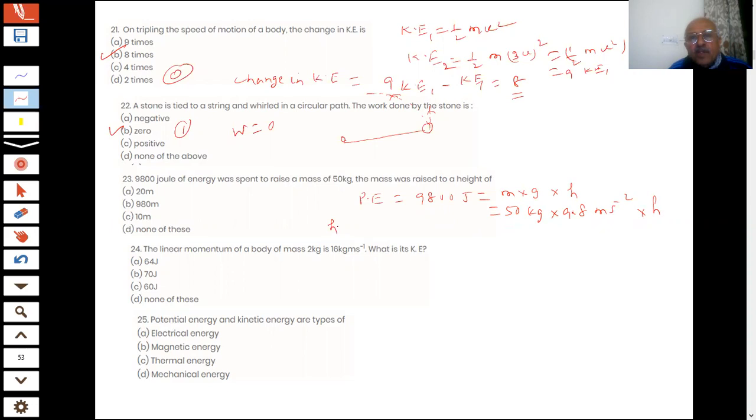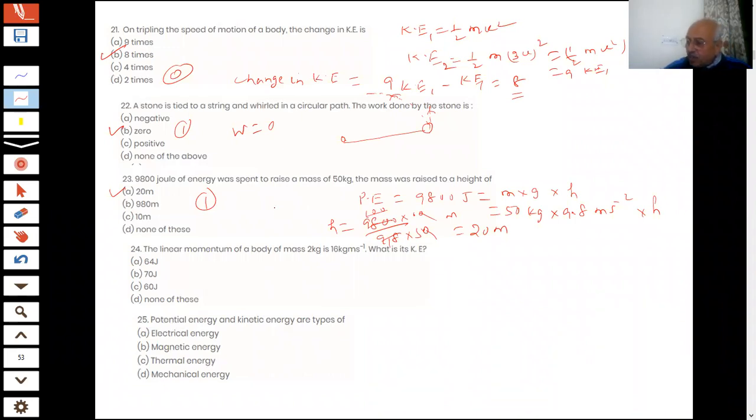So h is equal to 9800 divided by 9.8 into 50 meters. This is getting 20. What is the answer you have given? 20 meter. Yes, sir. Okay, 20 meter is the correct answer given by Vidhi. You are getting 1 full mark here.